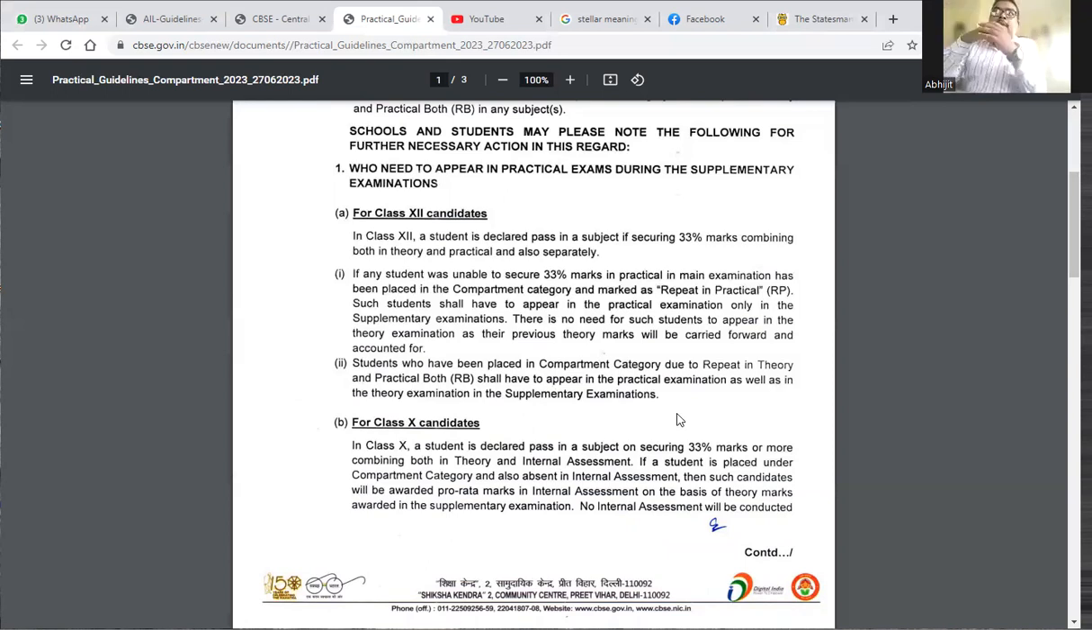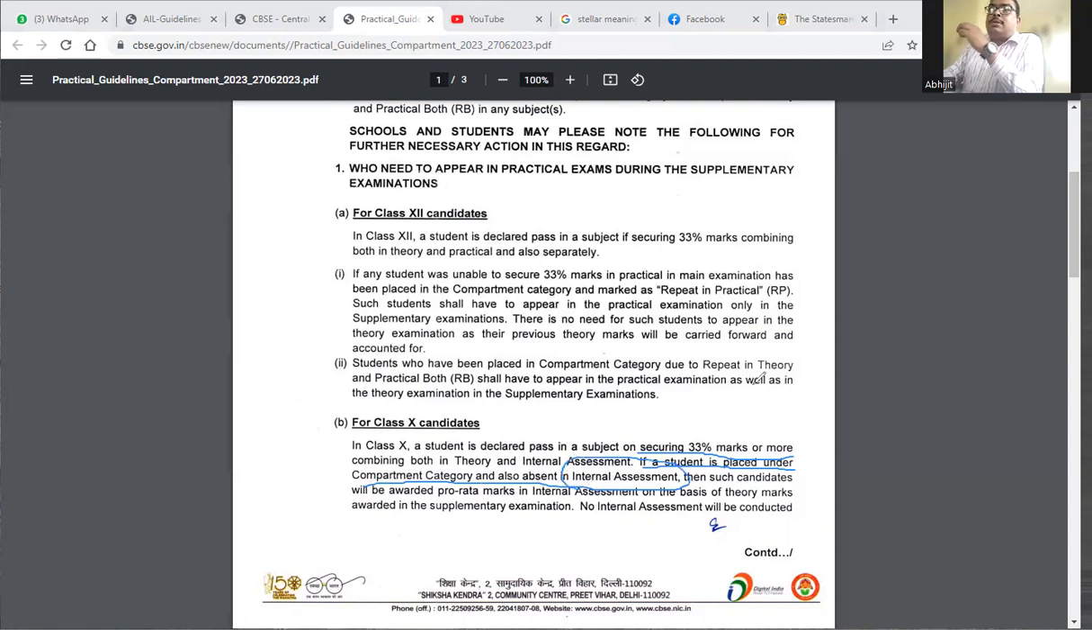Now we are coming to the next, the class 10 candidates. In class 10, a student is declared pass in a subject on securing 33% marks or more, combining theory and internal assessment. Very important about this, this is the internal assessment. Securing 33% marks, if a student is placed under the compartment category also in internal assessment.